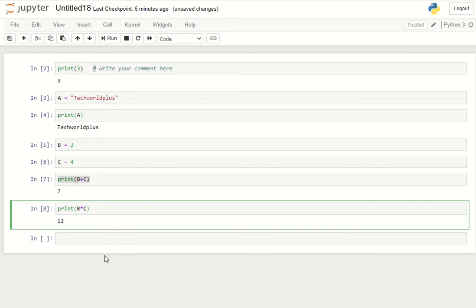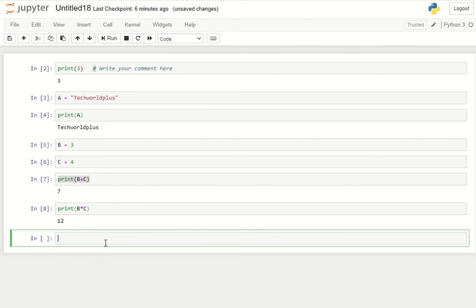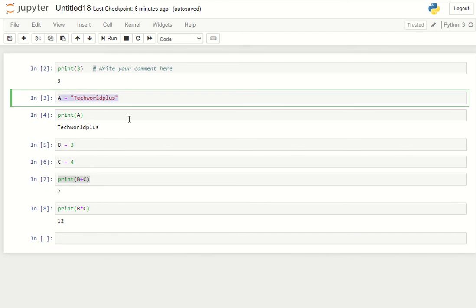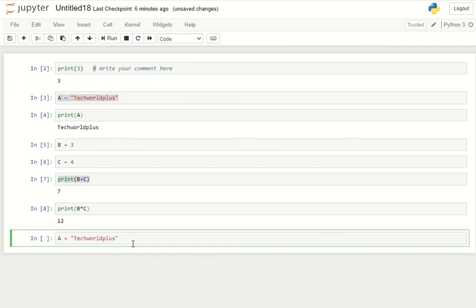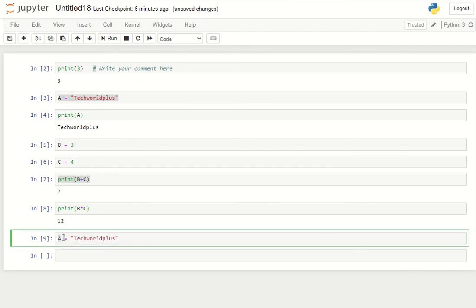Coming to the next concept, that is indexing. Indexing is the easiest concept, but you still have to know it as a Python programmer. So what is indexing? Let me go to line 3, take this piece of code, and run the command again. Now the variable a will be stored with the text "world plus".